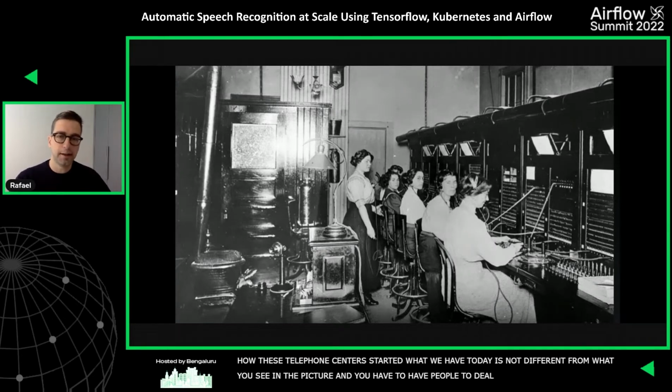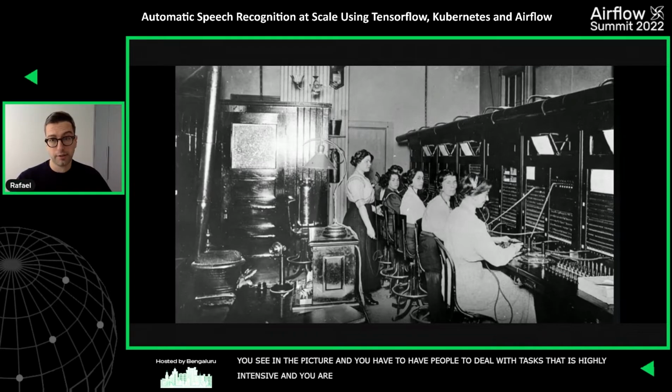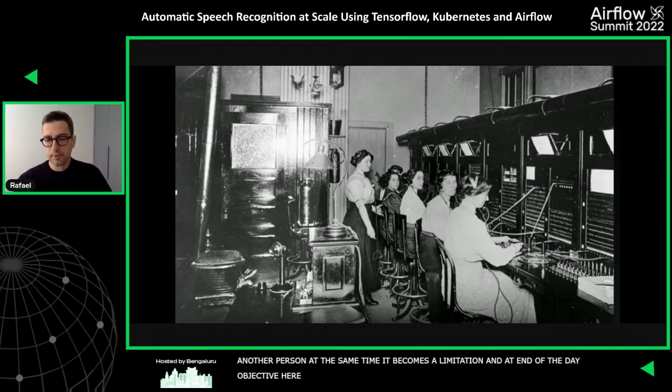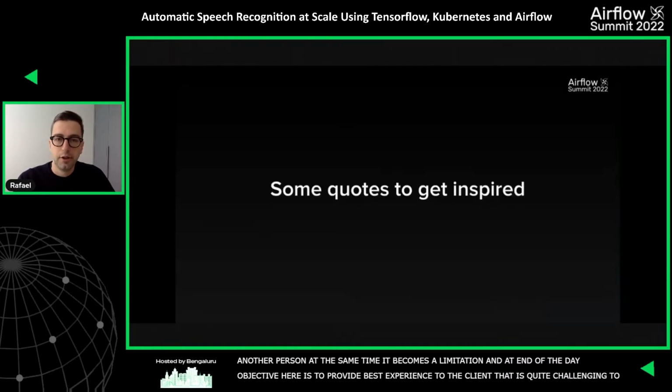It's highly intensive. You're not able to scale a lot because one person is able to talk only to another person at the same time. So it becomes kind of a limitation, right? And at the end of the day, the objective here is to provide the best experience to the client. And it's quite challenging to do with this type of setting.